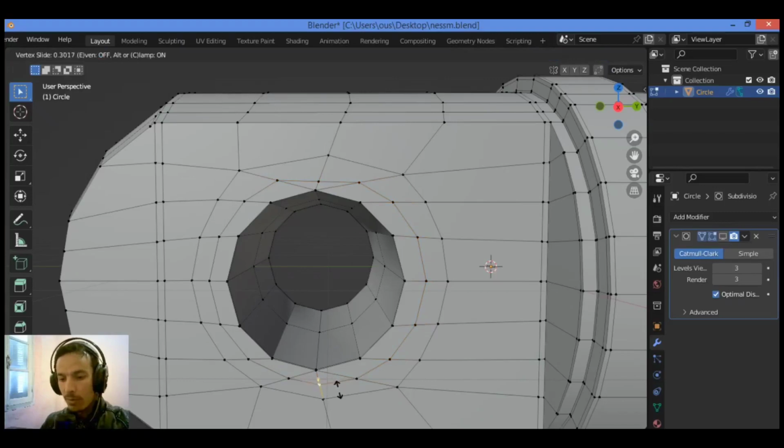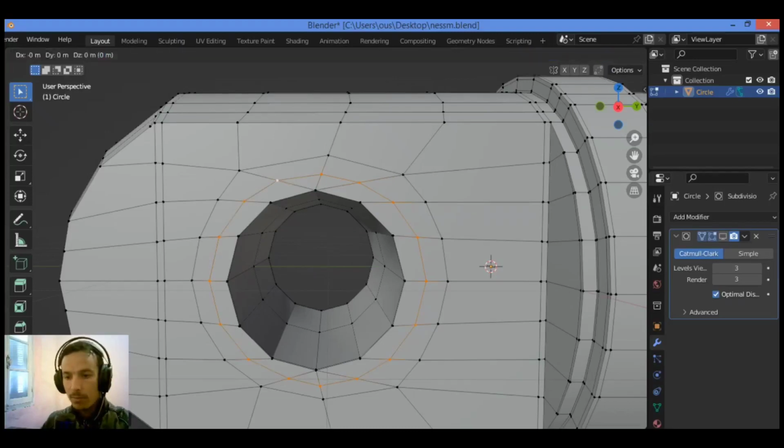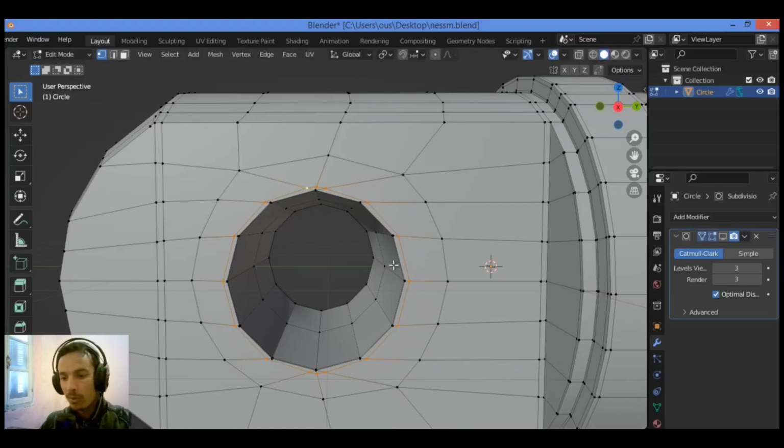Hit G twice and move it just a little bit, and just slide it a little bit like this. Select the vertex, hold down Control. I'm going to select all this loop cut over here, then hit G twice, E and or F. I'm going to be using E, I think, yes. So drag it just closer to this edge for the hole to make it much sharper.